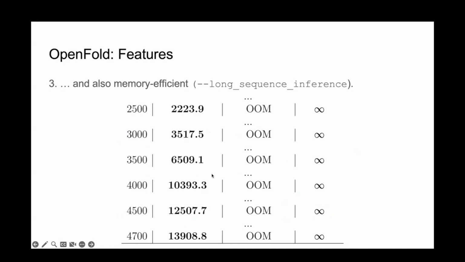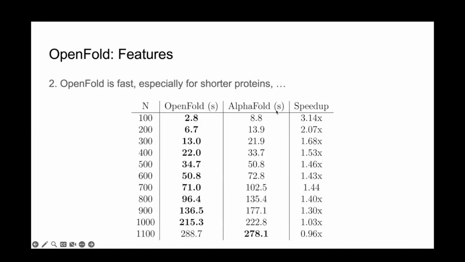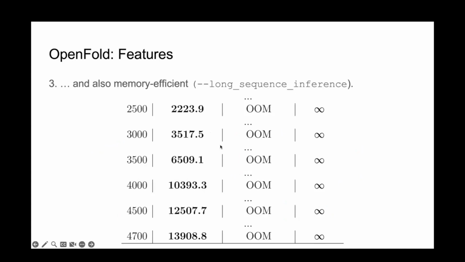And these figures are all from a single A100 40 gigabyte GPU. For those of you who are actively using OpenFold, you can activate the very, very conservative mode using this long sequence inference flag. I'll mention that these optimizations that we made for the speed and also memory are not exactly orthogonal.